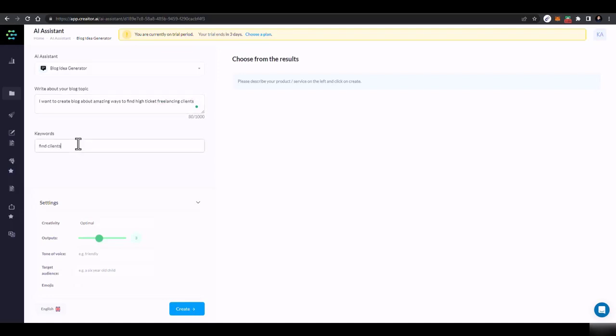Find, and in keyword you can add find clients, freelancing, and other stuff. Now from here you have to select the creativity. Let's say it should be high, and how many outputs? I just want one output. And a tone of voice should be SEO friendly and professional. Okay, and then your audience age, these are optional, and if you don't want it, you can just leave it. And now I'll just click on create.